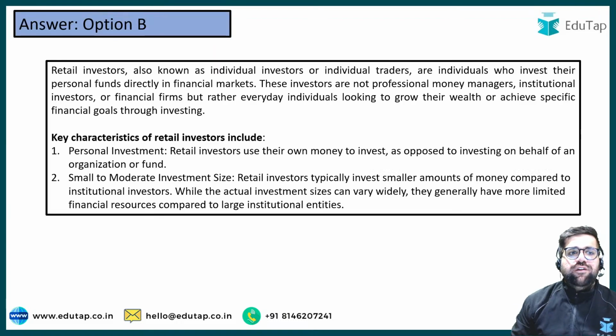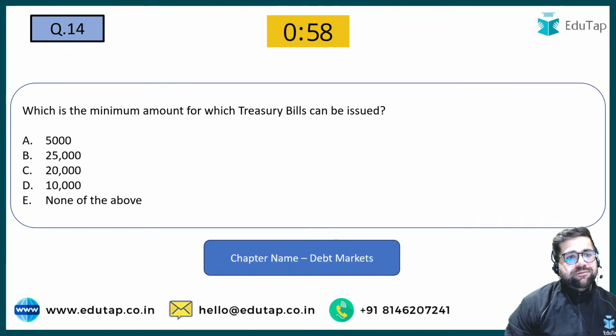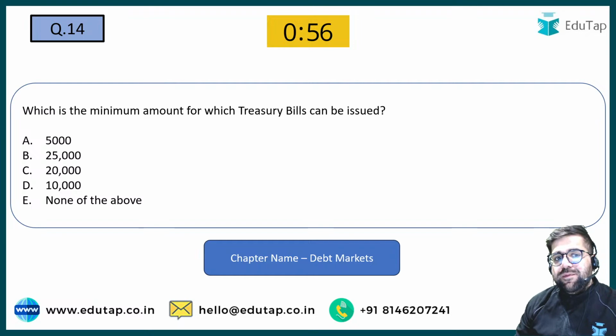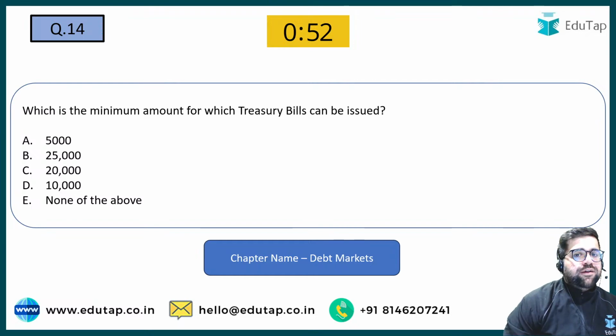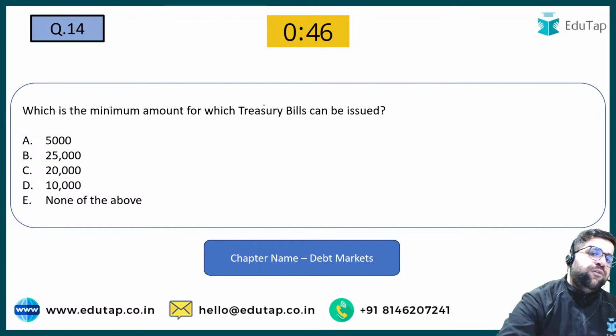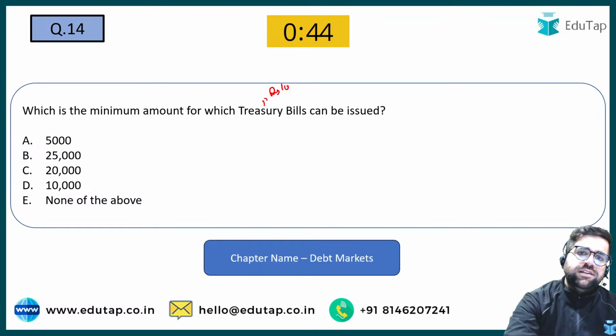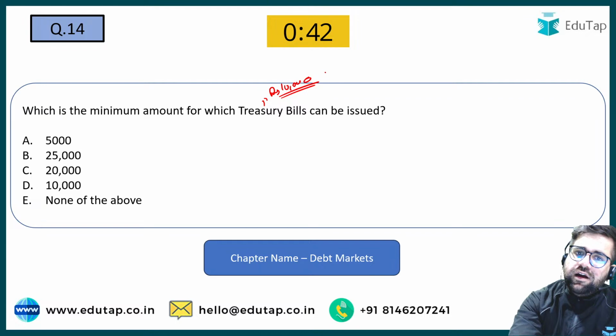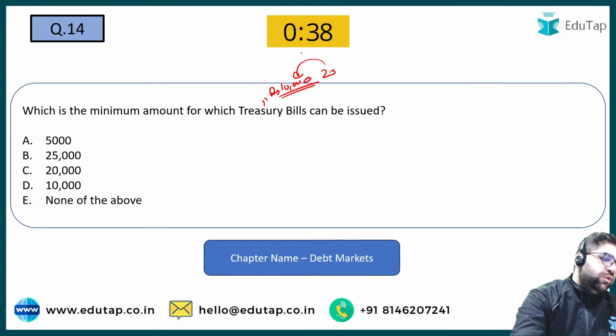Now let's move forward. Question number 14. What is the minimum amount for which treasury bills can be issued? Treasury bills we all know: 91 day, 182 day, 364 day. The minimum amount for which a treasury bill can be issued is rupees 10,000. Earlier it was 25,000, but now it has been reduced to 10,000 so as to increase participation. So the answer will be option number D.